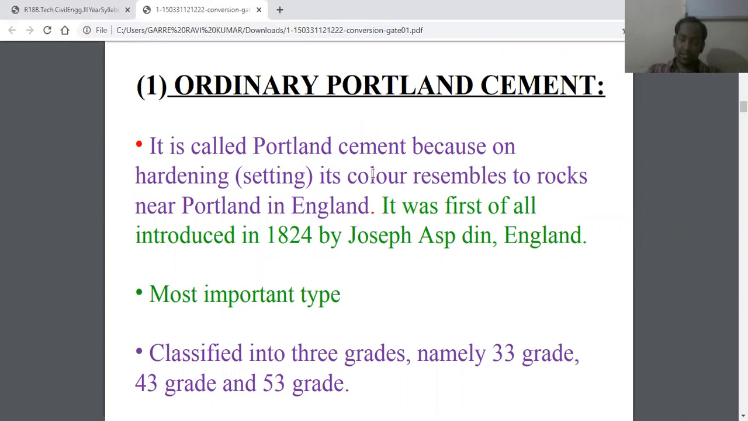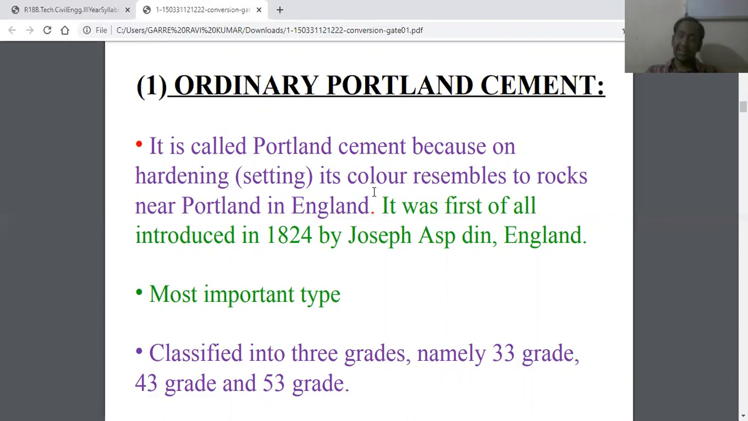And also here he mentioned that its color also resembles the rocks near Portland, and so that's why it is called Portland cement. It was first introduced in 1824 by Joseph Aspdin, England, and this is the most important type of cement. This ordinary Portland cement is classified into three grades: 33 grade, 43 grade, and 53 grade.